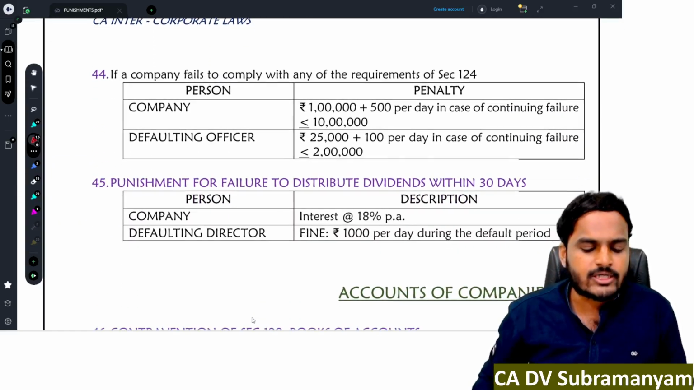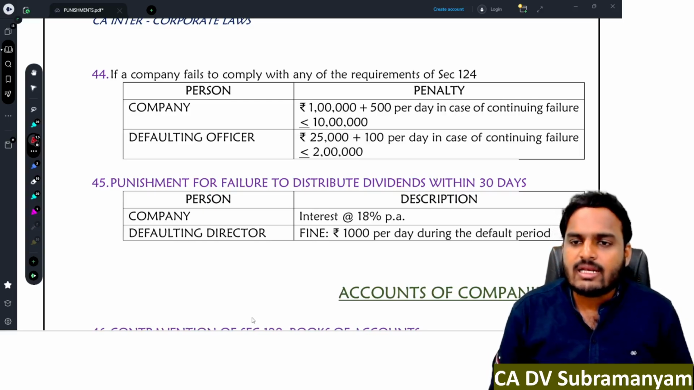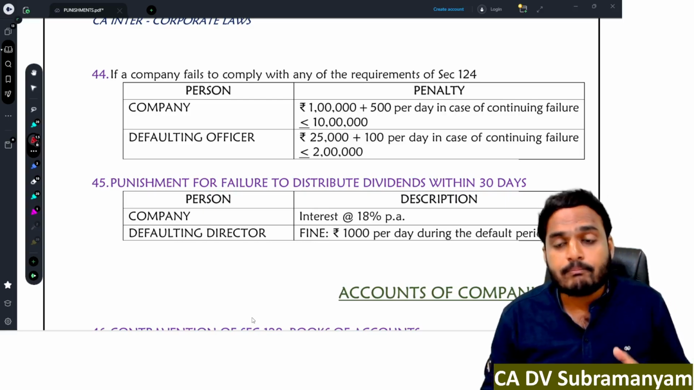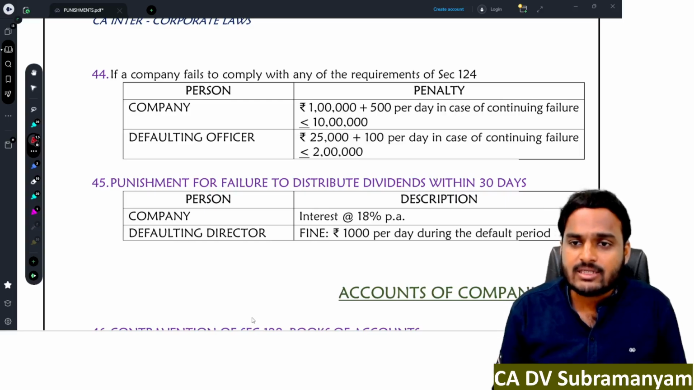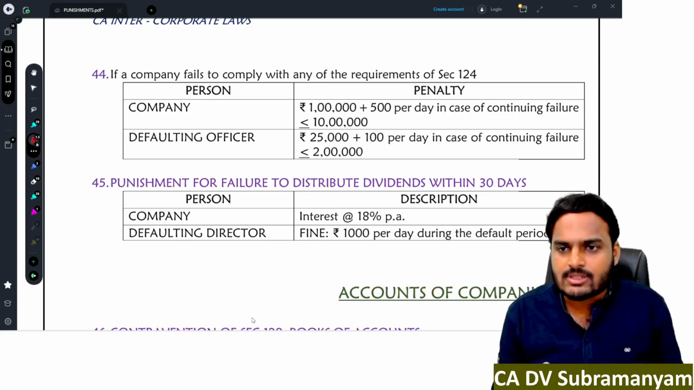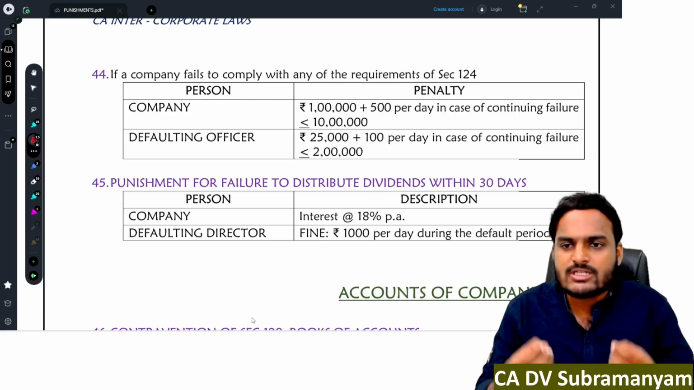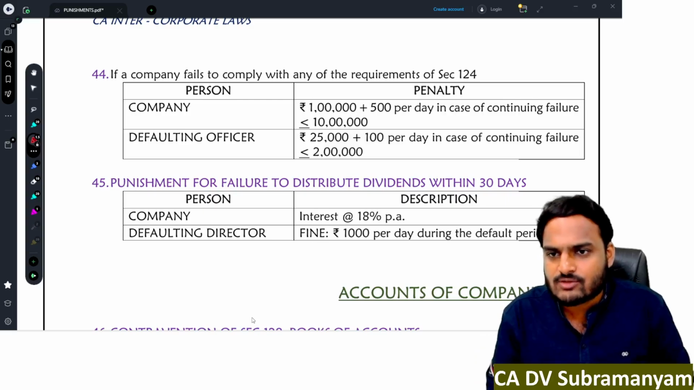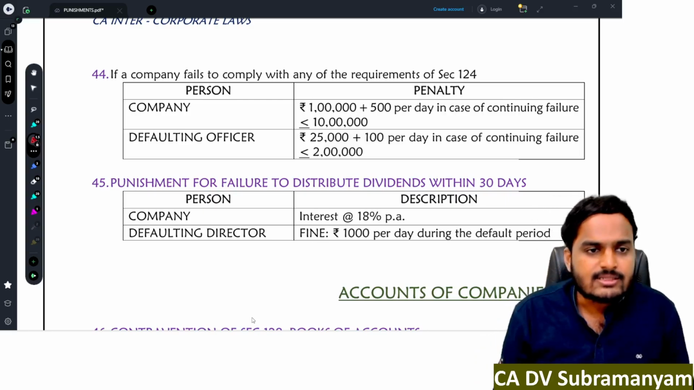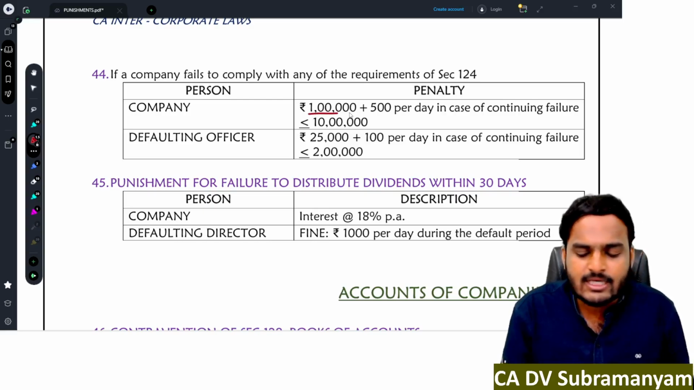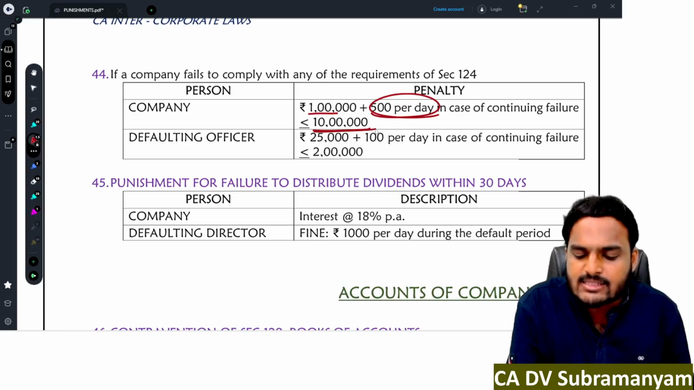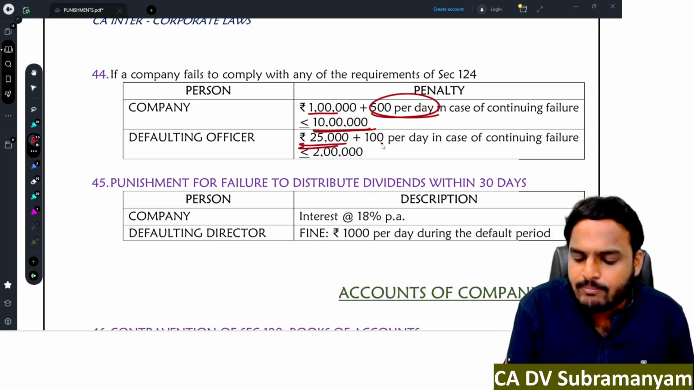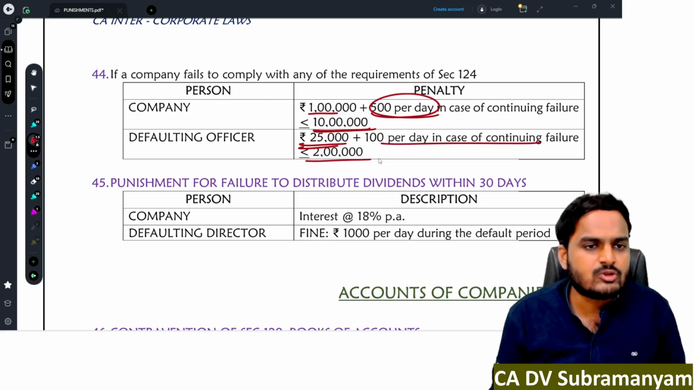Next, section 124. Delay in transferring amounts to unpaid dividend accounts, and delay in preparing the statement containing the particulars of the persons who didn't claim dividends or whose dividends remain unpaid. For failure to comply with the provisions of section 124, the company is liable to pay penalty of 1 lakh. In case of continuing failure, 500 per day, maximum 10 lakhs. Defaulting officer, 25,000 rupees, 100 per day in case of continuing failure, maximum 2 lakh rupees.